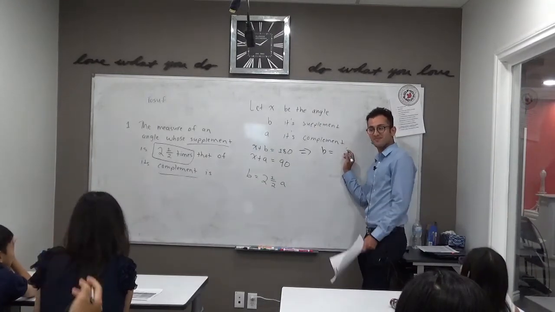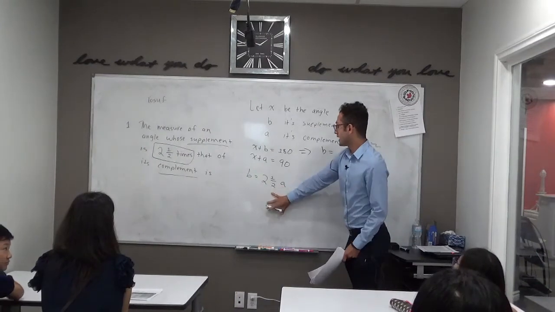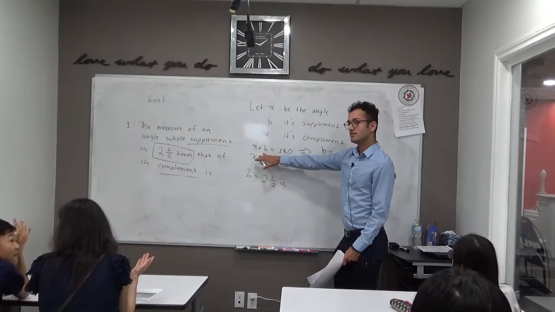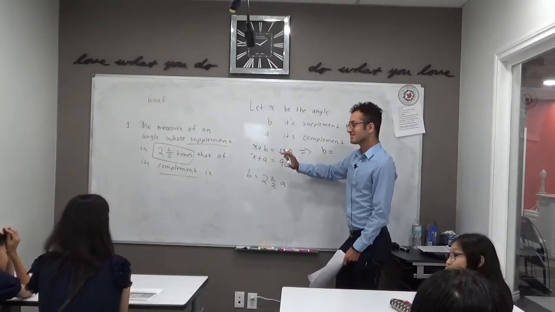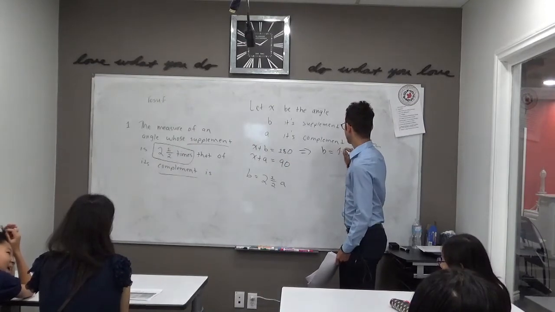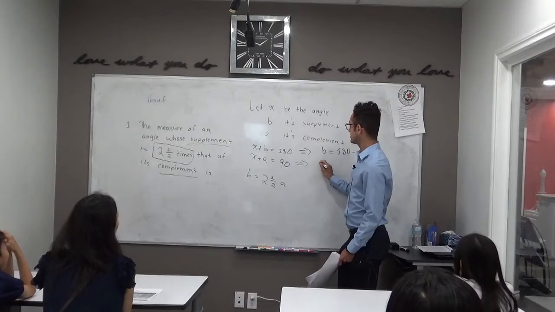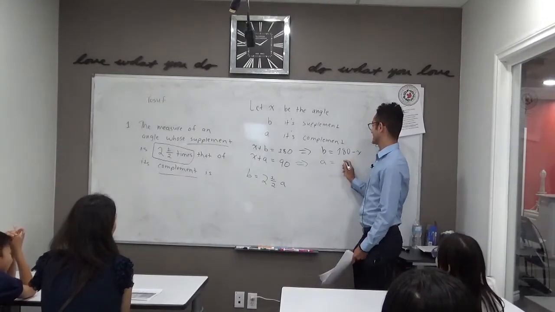Anybody? Yep. 2.5a. Sorry? 2.5a. So b is already 2.5a, but from this equation alone, if we want to isolate for b, what should b equal to? 180 minus x. Perfect, yeah, 180 minus x. And likewise from here, what should a equal to? 90 minus x. 90 minus x. There you go.